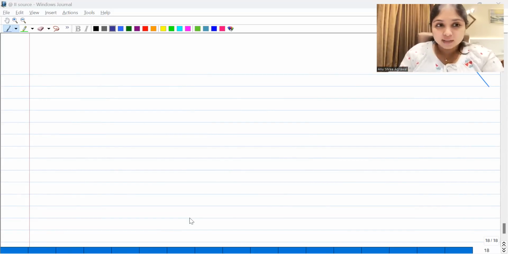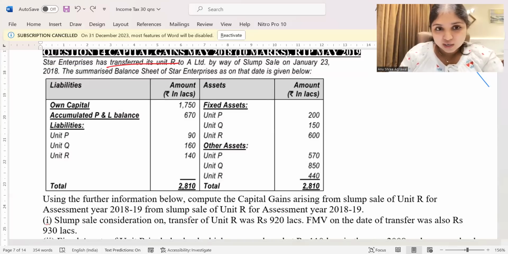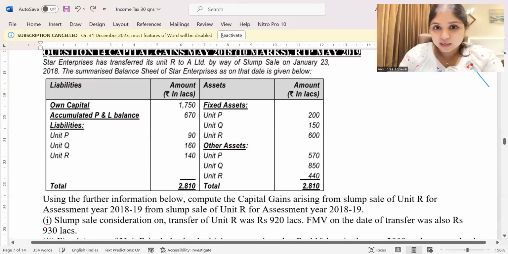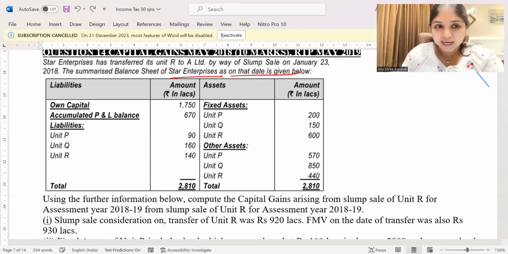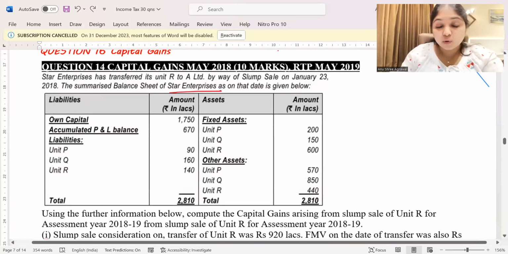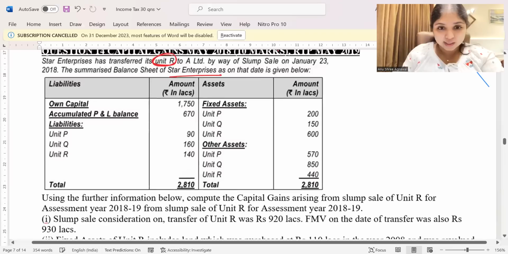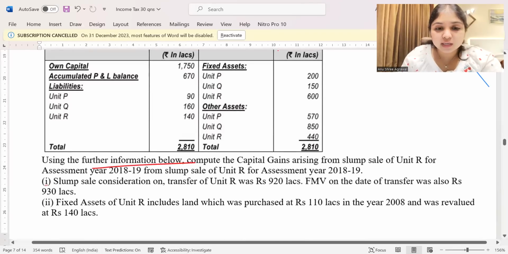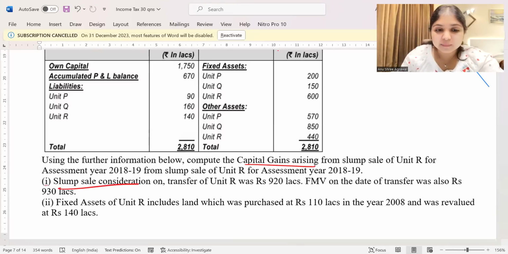Now let us have a look at the question. Star Enterprises has transferred its unit R to A Limited by way of slump sale on 23rd January 2018. Summarized balance sheet of Star Enterprises on that date is given to us. They are transferring only unit R. Using further information below, compute capital gains arising from the slump sale. Slump sale consideration on transfer of unit R was 920 lakhs. FMV on the date of transfer was 930 lakhs.